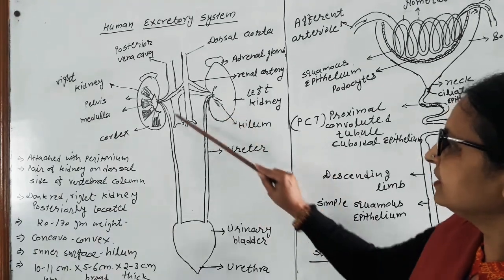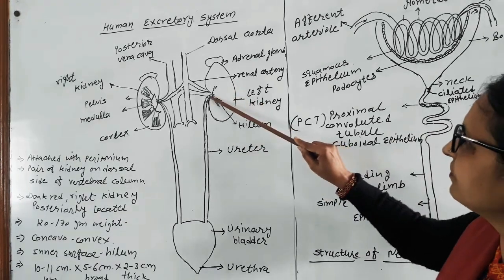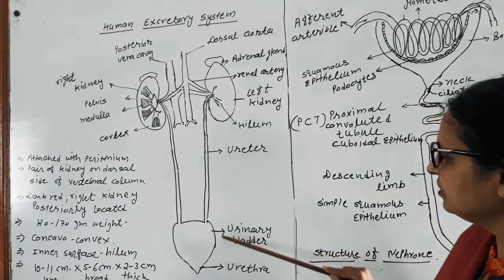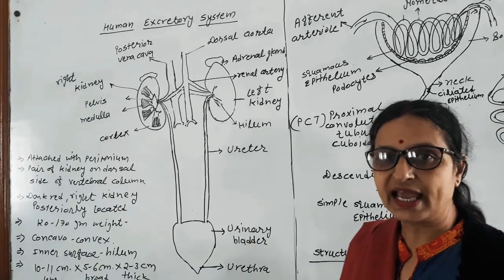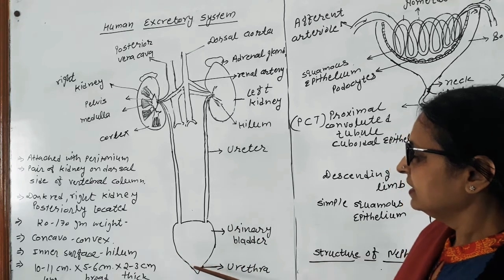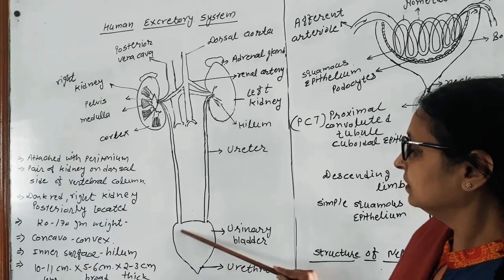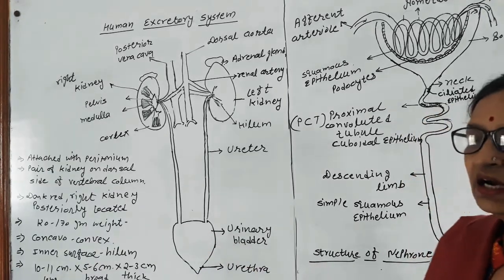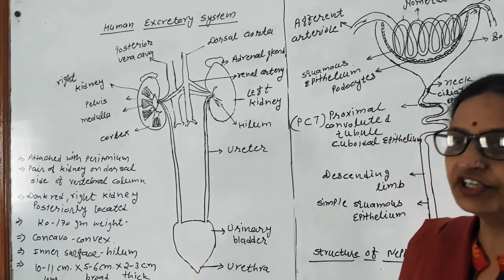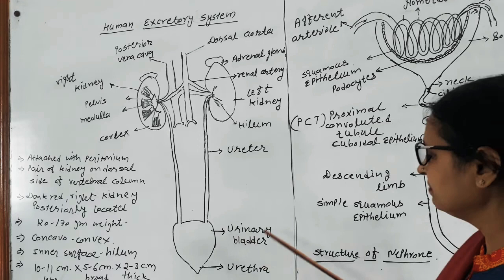The ureters are completely muscular and peristaltic movement is found in them, which carries the urine from anterior to posterior. So from the ureter, the urine fills the urinary bladder. The urinary bladder is a sac-like structure, a thick muscular structure, rigid structure, and it is regulated with a sphincter valve. On the filling of the urinary bladder, the urge initiates, and here is a valve, a sphincter, which controls the amount of urine stored in the urinary bladder.